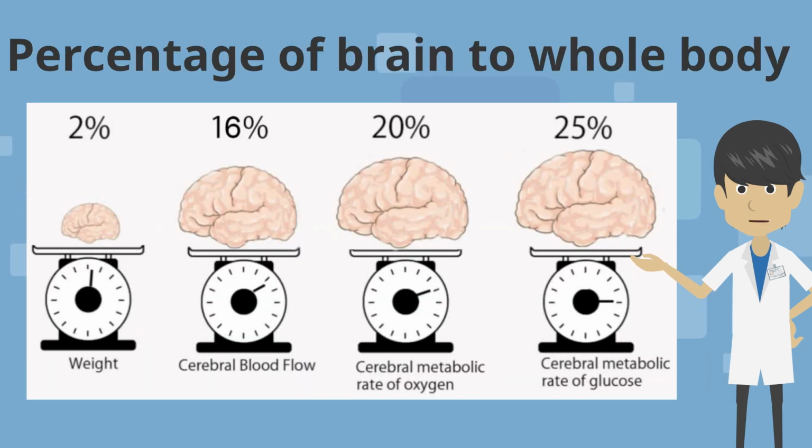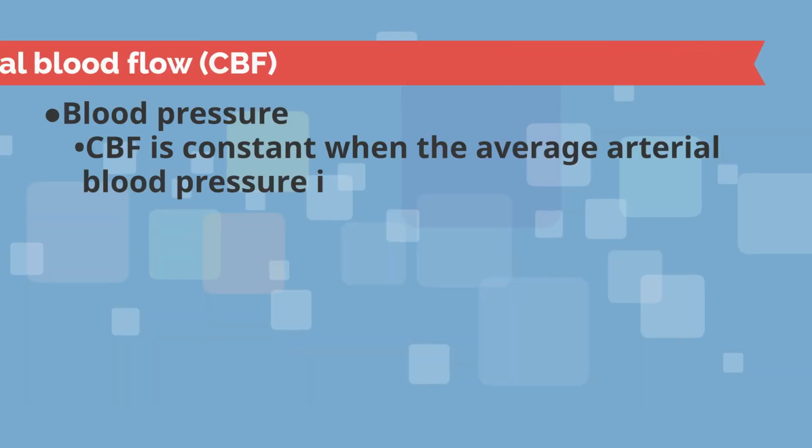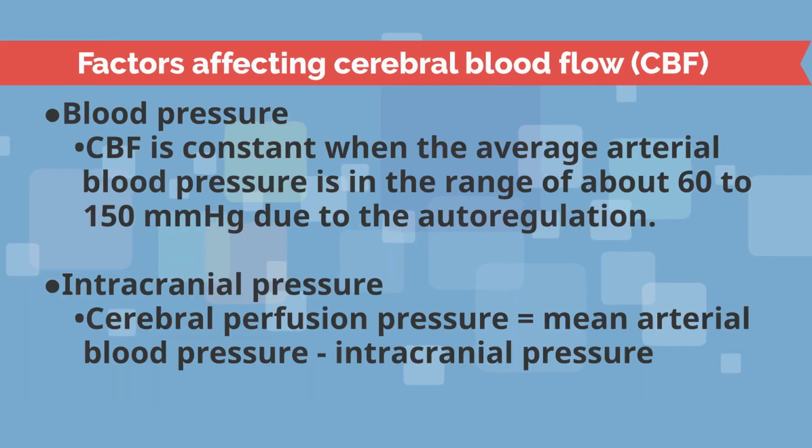In the body as a whole, the brain weighs only 2%. However, the brain accounts for 16% of the body's total blood flow, 20% of the body's total oxygen metabolism, and 25% of the body's total glucose. Factors that affect cerebral blood flow include the following.